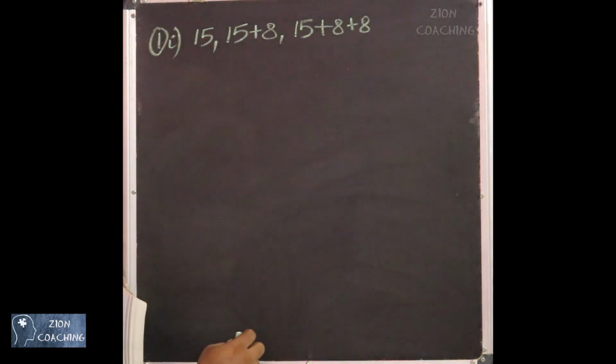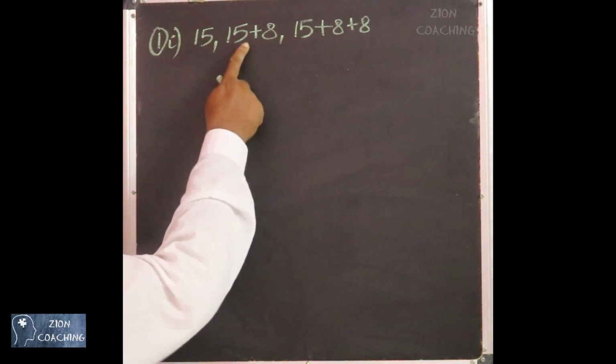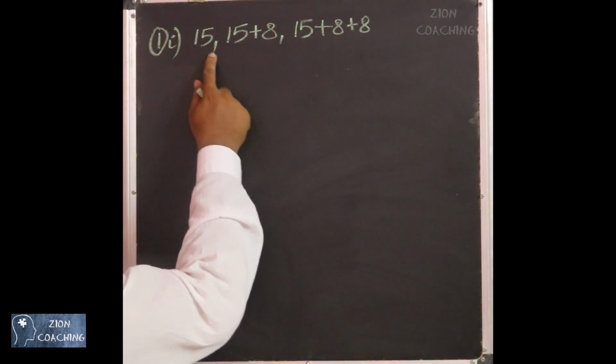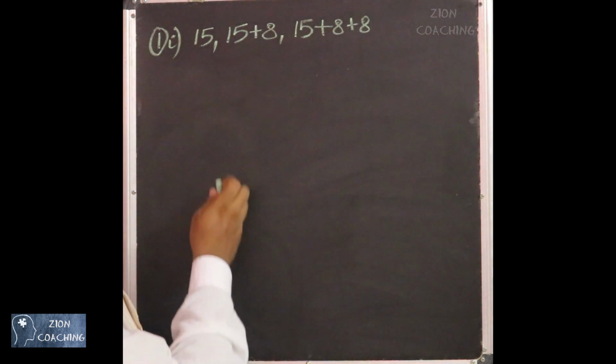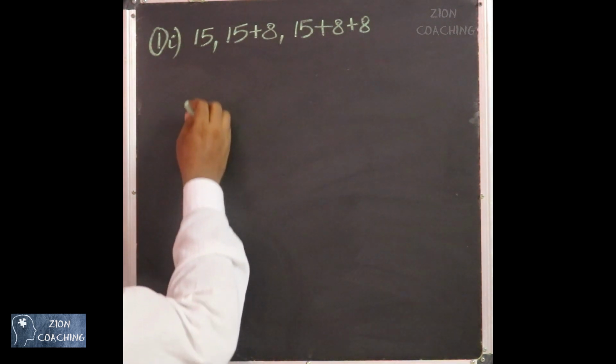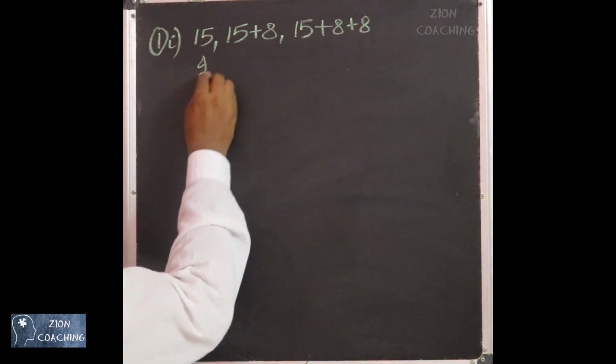Now you can see that this is following a common difference. Each and every term is exactly increasing by 8. Therefore, the first subdivision follows an AP.